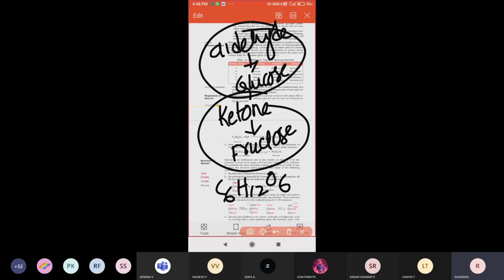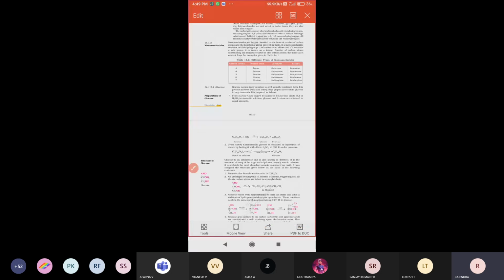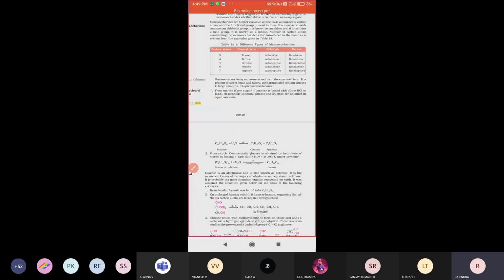So let us see what the structural evidences are, structural elucidation we can say. How can you say whether it is glucose or fructose? How are we going to identify that? There are some tests, and based on the confirmation tests we identify that it is glucose. So what are the structural evidences or structural elucidations for glucose?